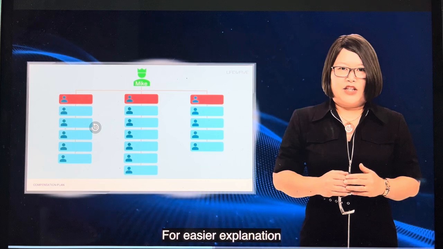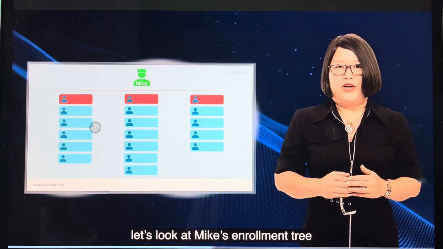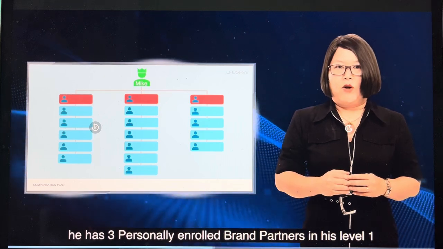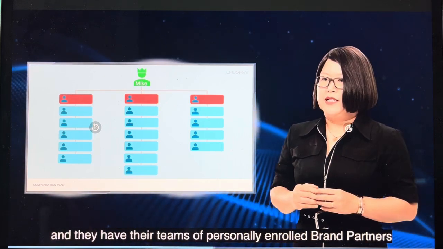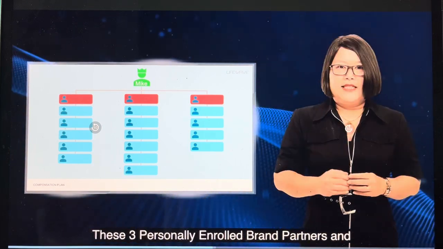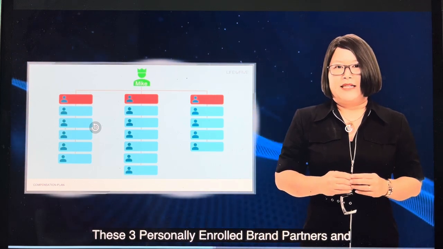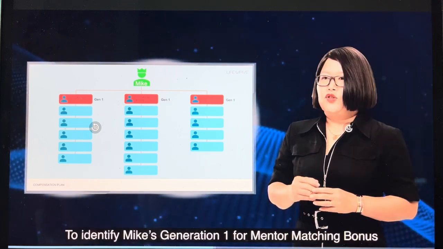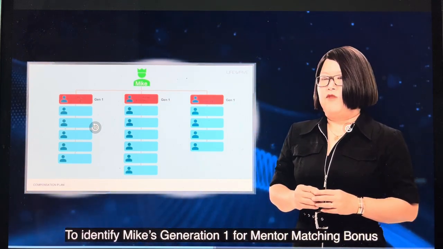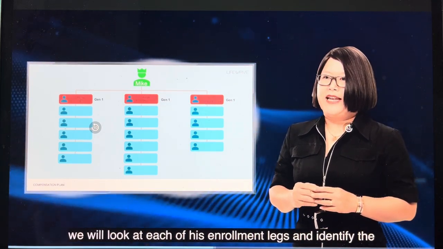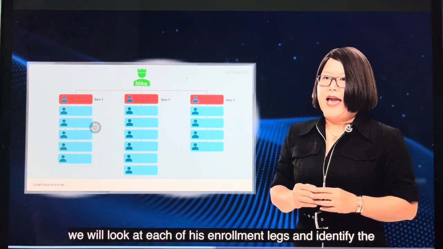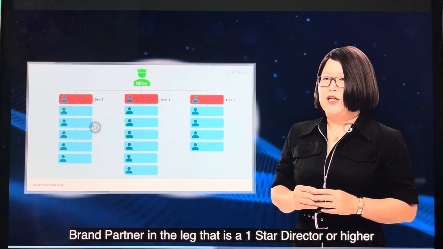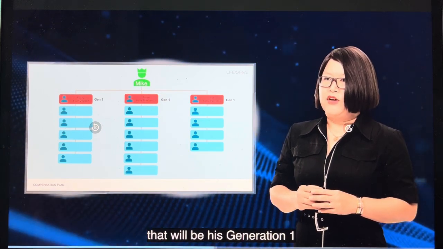For easier explanation, let's look at Mike's enrollment tree. He has 3 personally enrolled brand partners in his level 1, and they have their teams of personally enrolled brand partners. These 3 personally enrolled brand partners and their teams are Mike's 3 enrollment lines. To identify Mike's Generation 1 for mentor matching bonus, we will look at each of his enrollment lines and identify the brand partner in the line that is a 1-star director or higher. That will be his Generation 1.